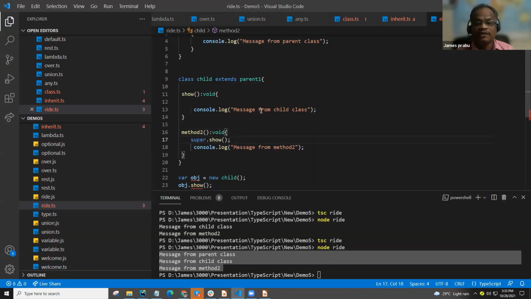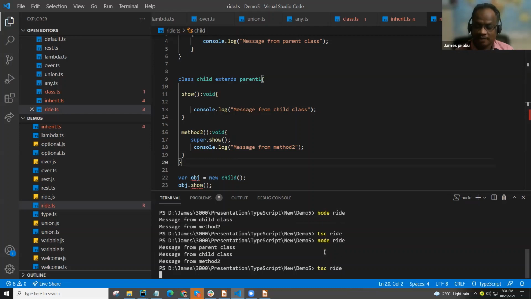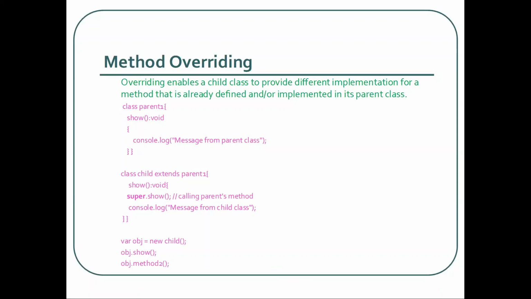Now if you see, first the child will print, then the parent message, then method 2. So this is a limitation. If you go for OOPS, it is definitely a very deep subject, but at least at a basic level we should know about that. So the child printed first, then the parent and method 2. So this is a behavior: we can call super only within another method. This is the concept.